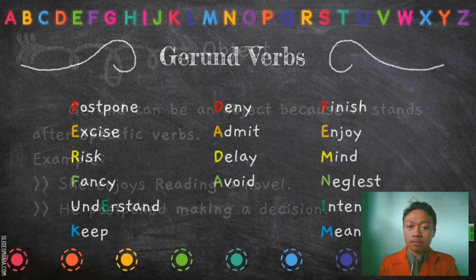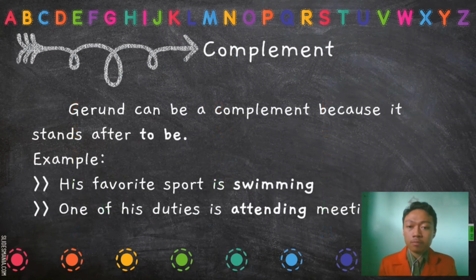The next slide is gerund as a complement. Gerund can be a complement because it stands after to be. You guys already know about to be, yeah? There is am, is, are, and was, were. Example: his favorite sport is swimming. Before the word swimming, there is the to be is. So the function of the word swimming is the complement of the sentence.